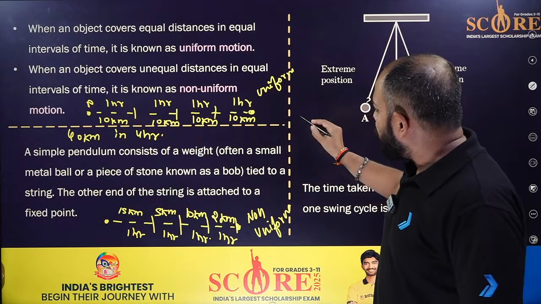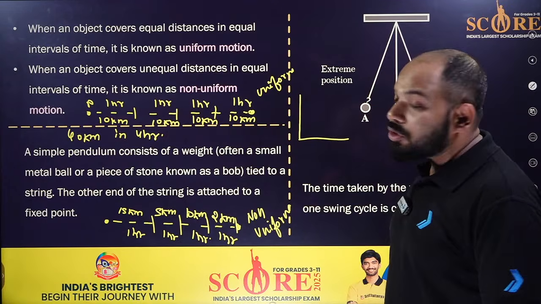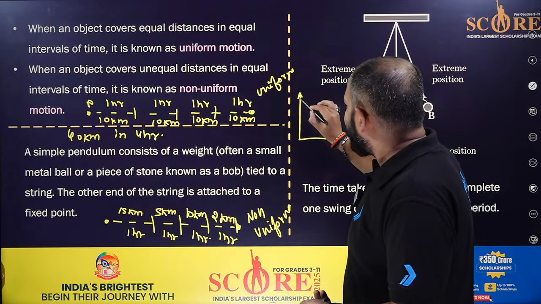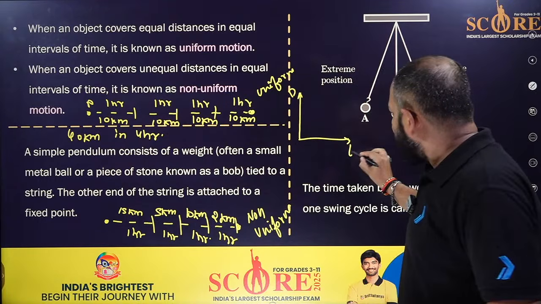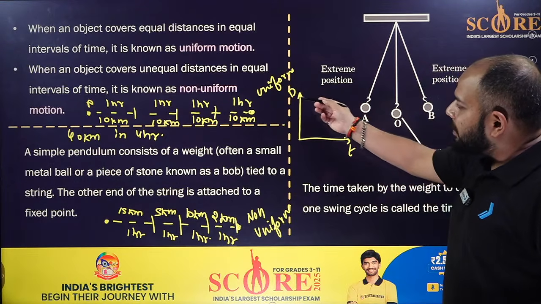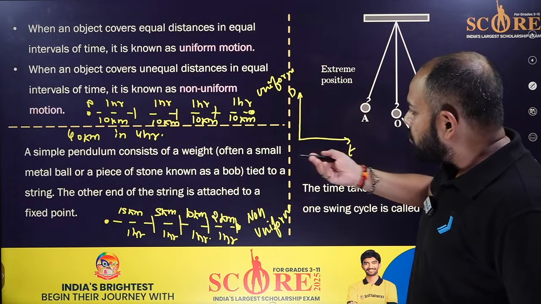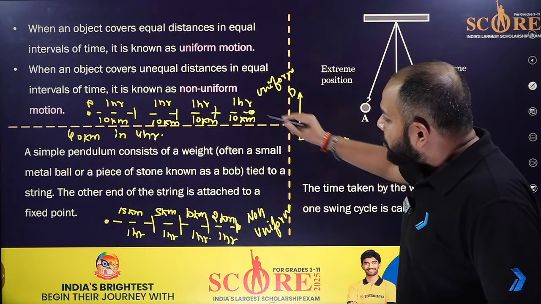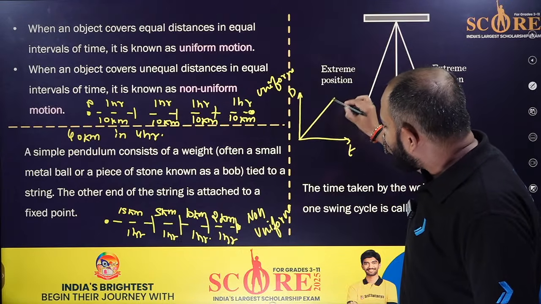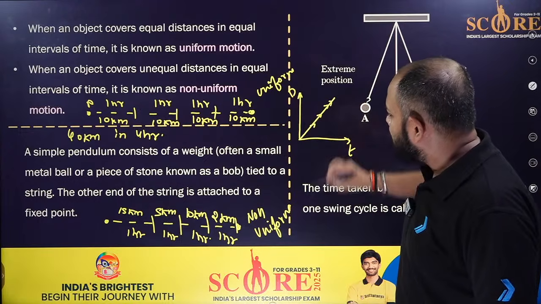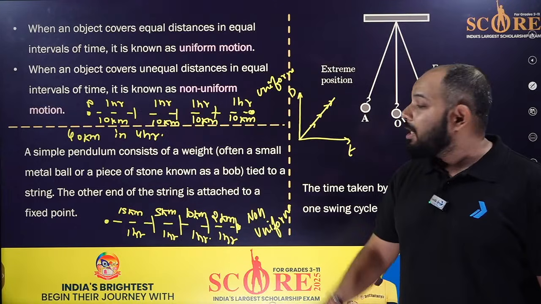And for uniform or non-uniform, we have the graph, and that's also called the DT graph. Basically, we say that it is the position-time graph. So we always draw the time on the x-axis, and on the y-axis we draw the distance. For uniform motion, you always get a straight line like this.